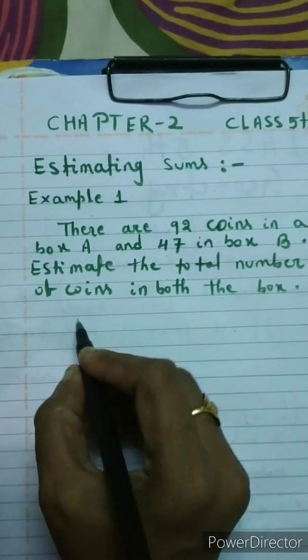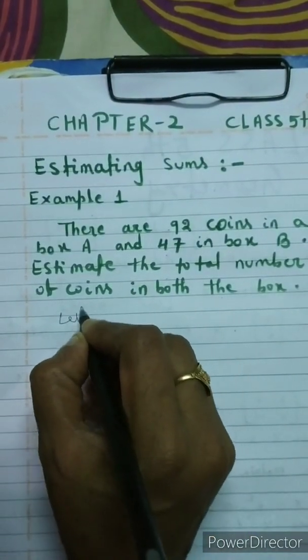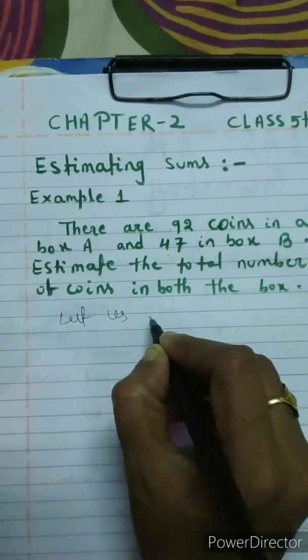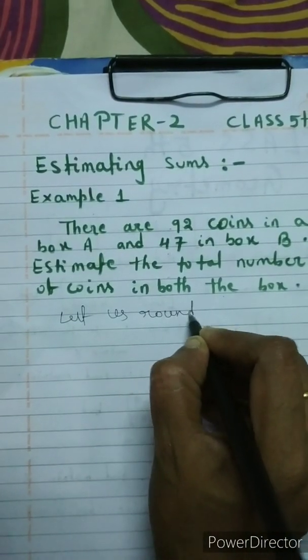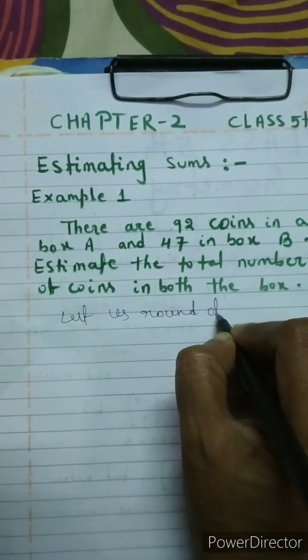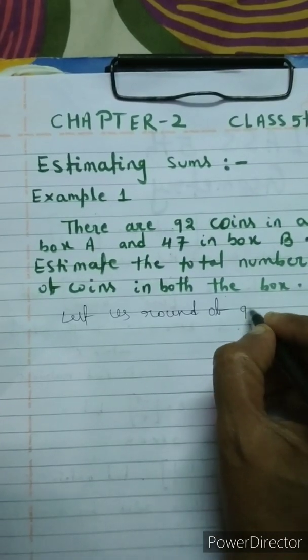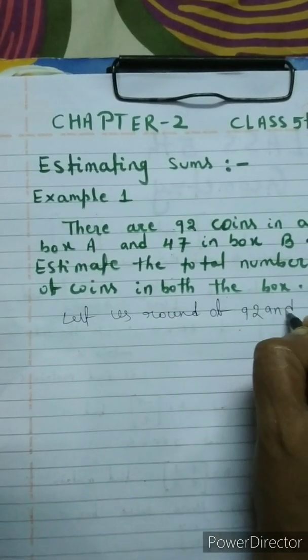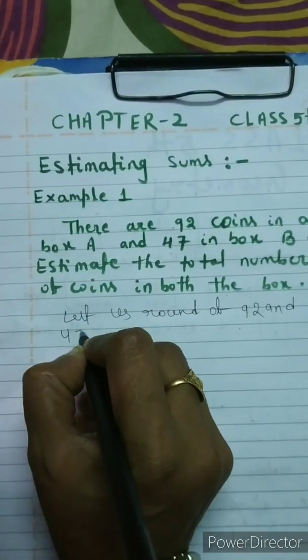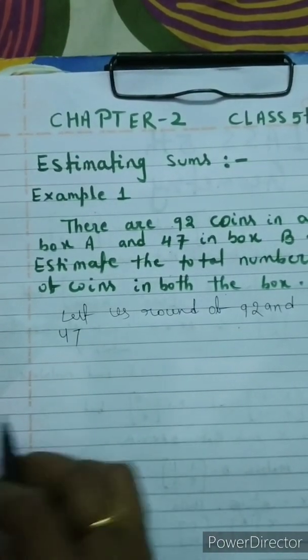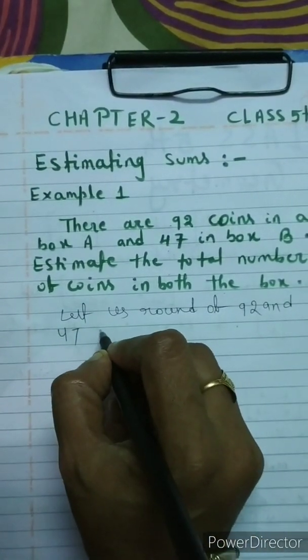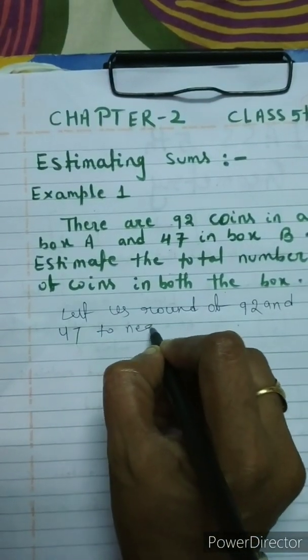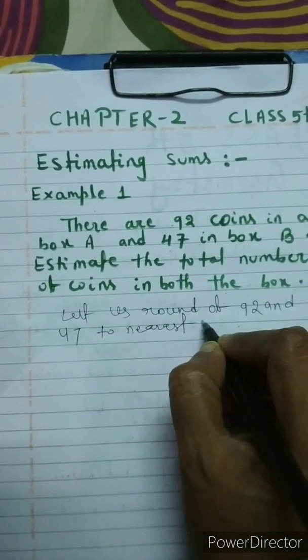Okay, so let us round off 92 and 47 to the nearest 10.